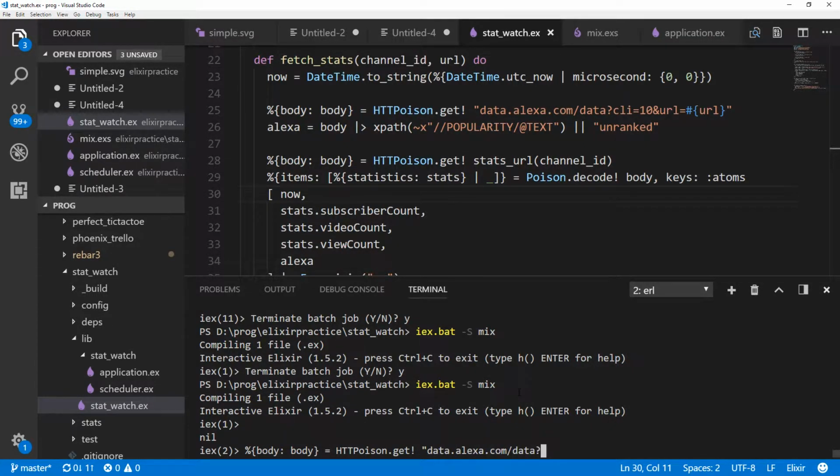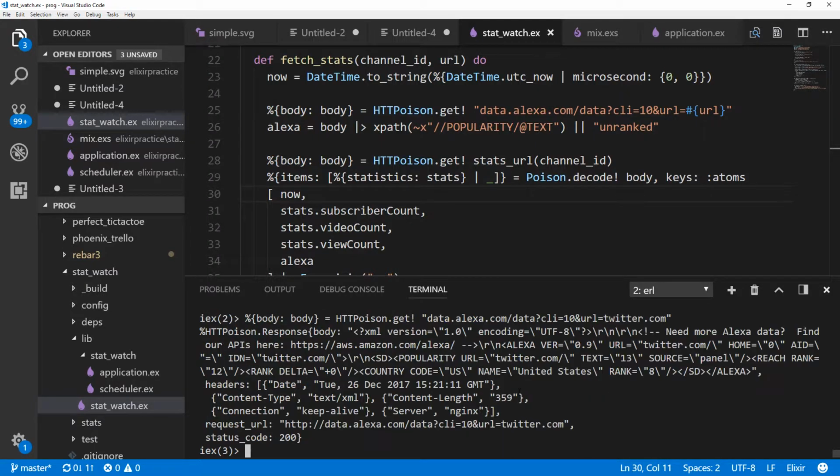data.alexa.com. I don't know what the CLI equals 10 is for, but the request does not work if that's not in. And for the URL, instead of alchemist.camp, we're going to use twitter.com just so there's enough information. Otherwise, we won't be sure that it'll actually work. And there we go. As you can see, we've got this big string of XML.